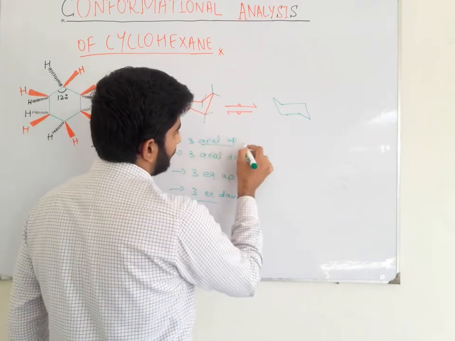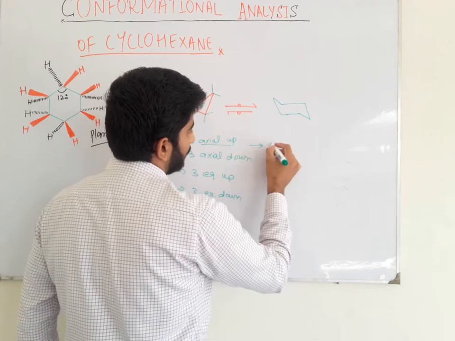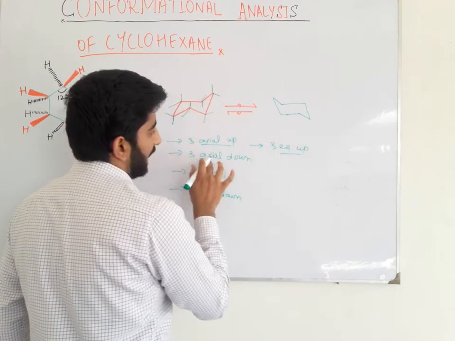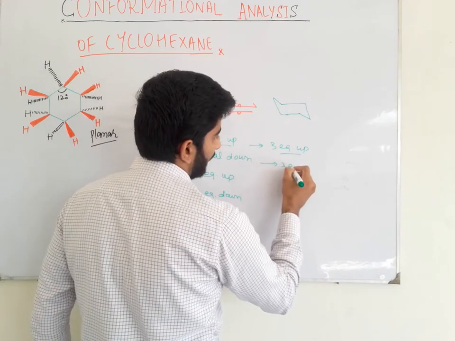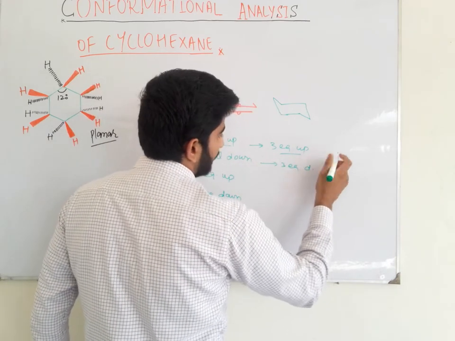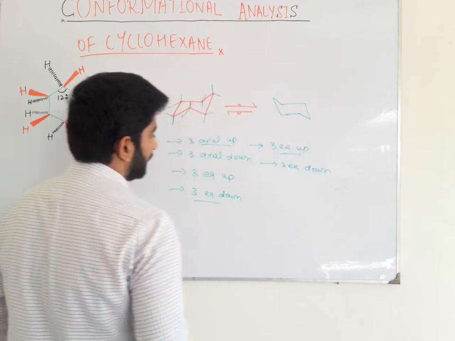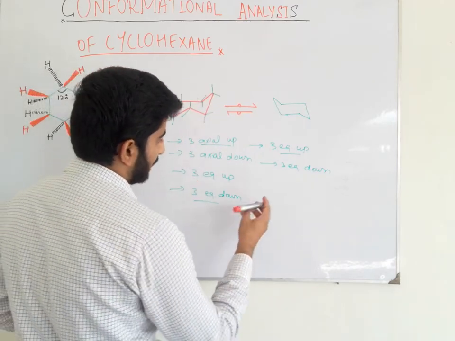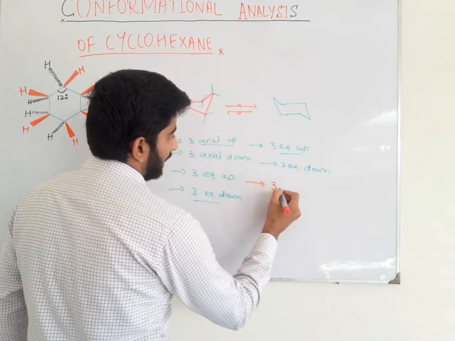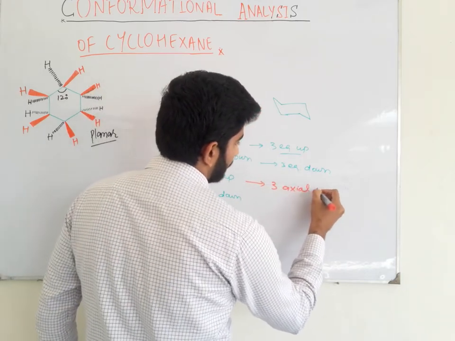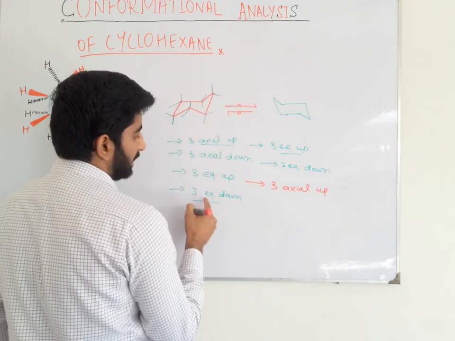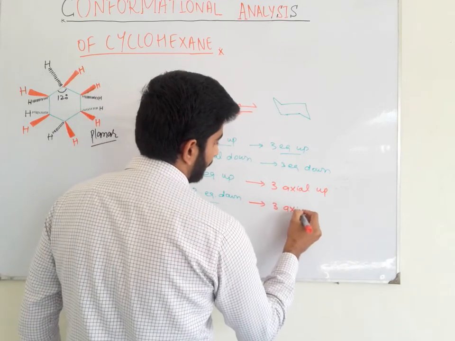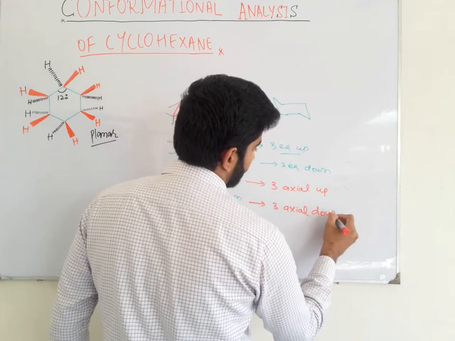These 3 axial up bonds are converted into 3 equatorial up bonds. 3 axial down bonds are converted into 3 equatorial down bonds, and these 3 equatorial up bonds are converted into 3 axial up bonds, and these 3 equatorial down bonds are converted into 3 axial down bonds.